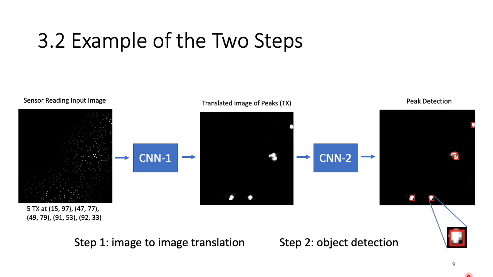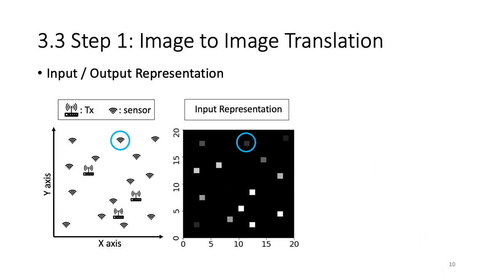Now this is taking a closer look at what a bounding box is. Now let's take a deeper look into the input and output representation. In this area, we have some sensors and transmitters. The input representation will encode the sensor information. So we have a grid, and a sensor will fall into a cell of the grid. We will assign a value to the cell. The higher the sensor reading, the higher the value.